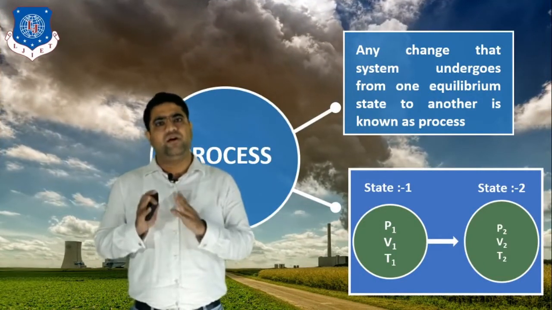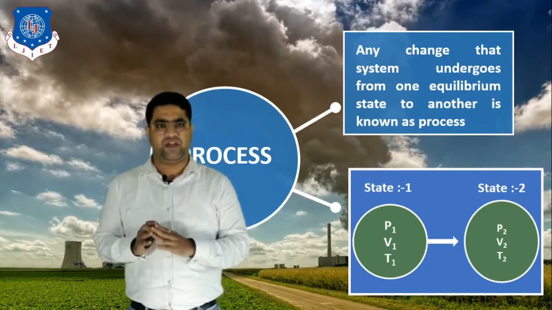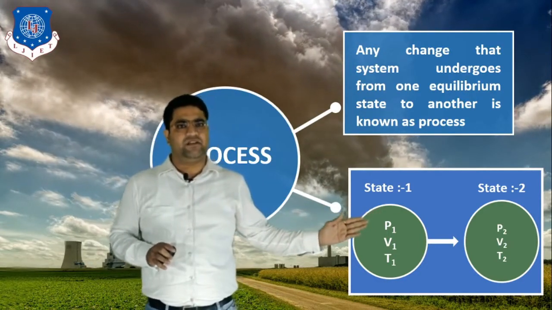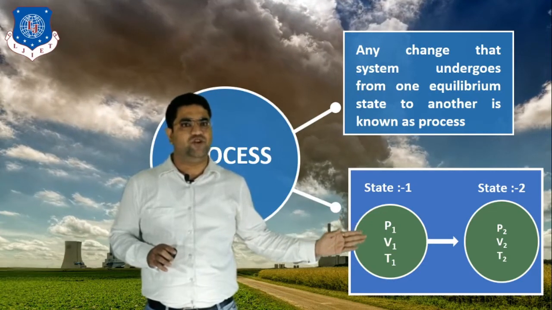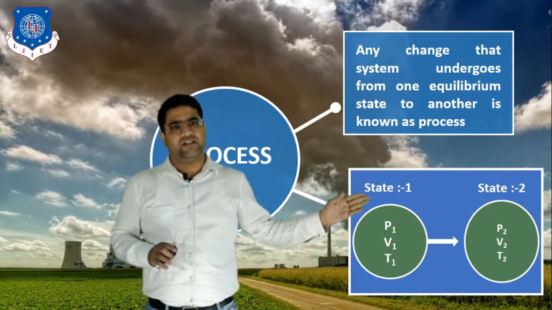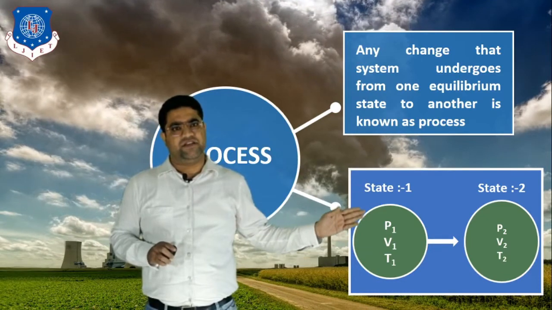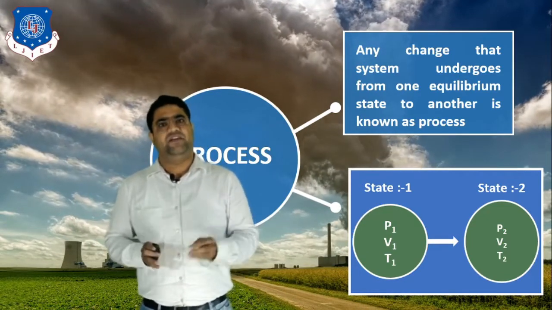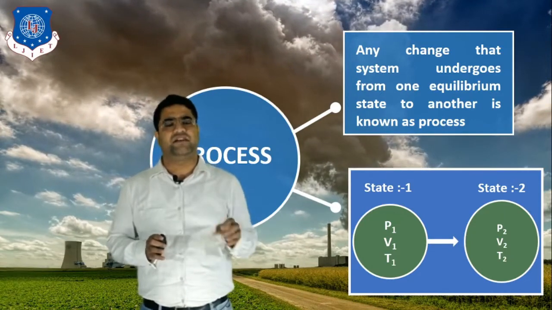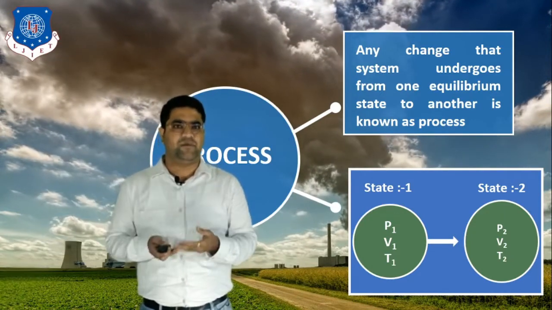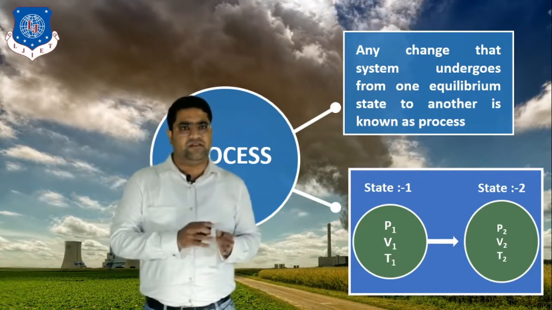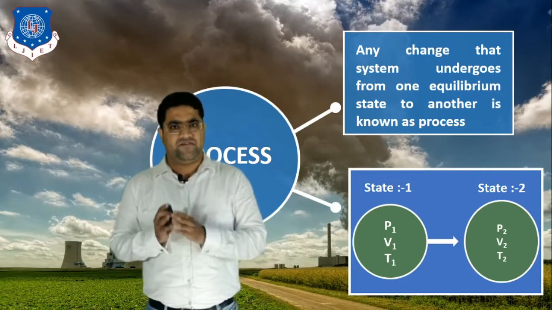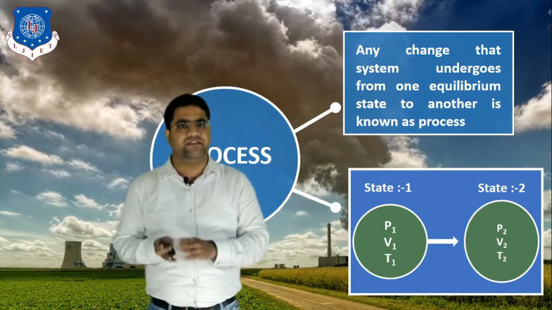For a state, all the properties will remain the same. So if we understand this diagram, at state number 1 there are three properties: pressure, volume and temperature. For state number 1, these three properties will remain the same. Now if any kind of heat transfer or work transfer happens, then the properties will change. A pressure change, volume change or temperature change will occur. If the properties change, then the state will change.